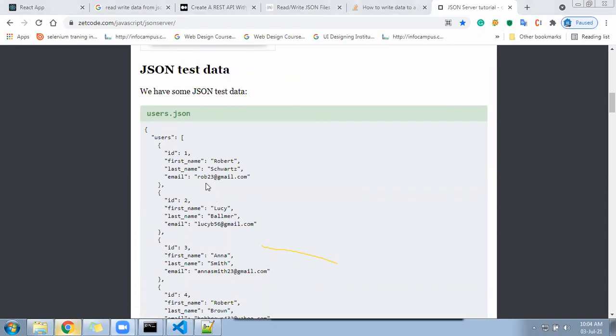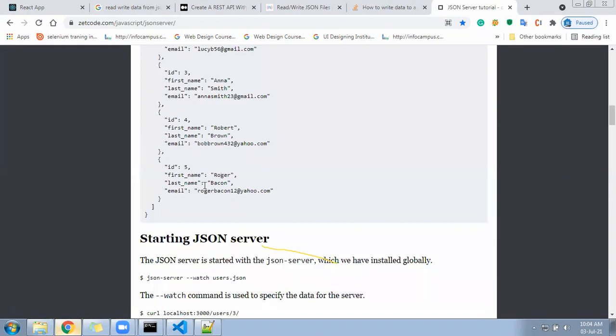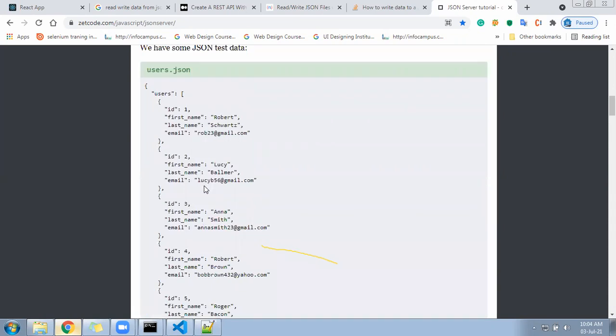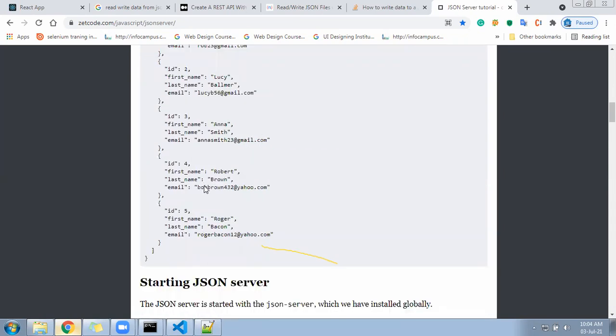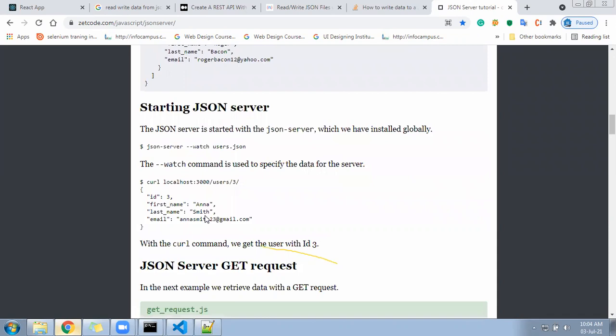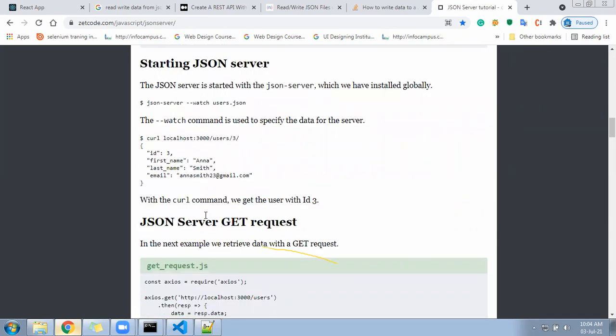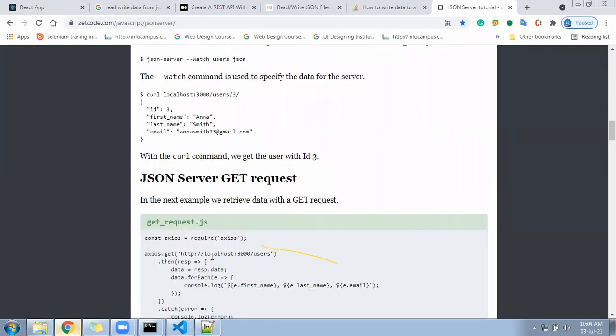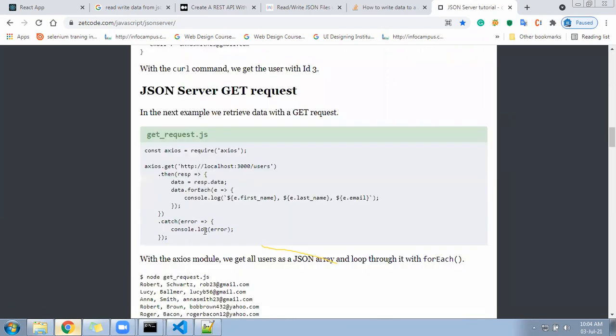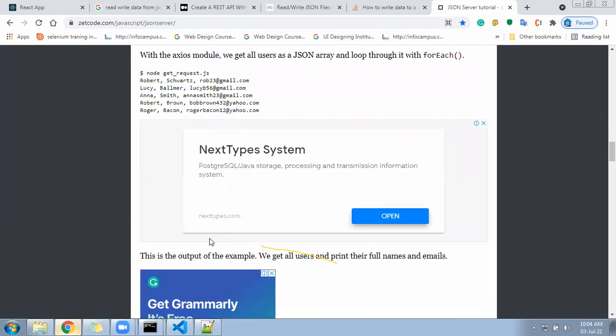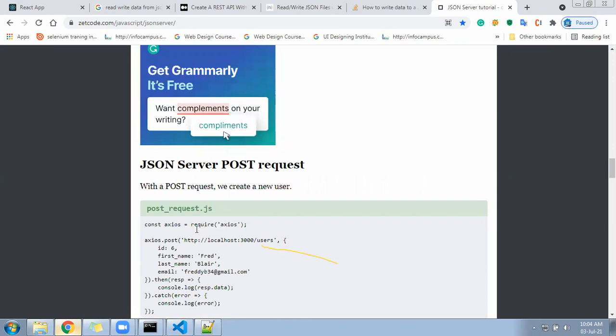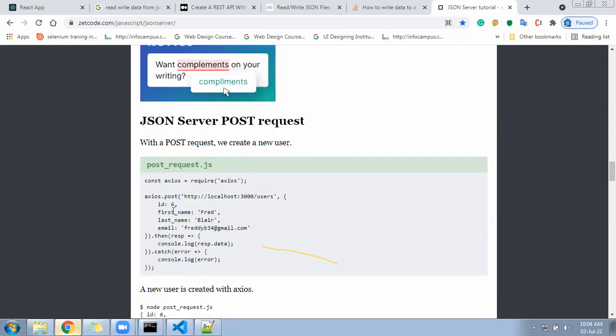We will keep on posting the user data, and that will get registered under this user.json file. Under the user.json file, we will keep on registering the user. Here is a tutorial as well. Get will give all the user data. And here we have the post, that is posting to user only. And the user ID, like the ID, we need to generate manually from our side.